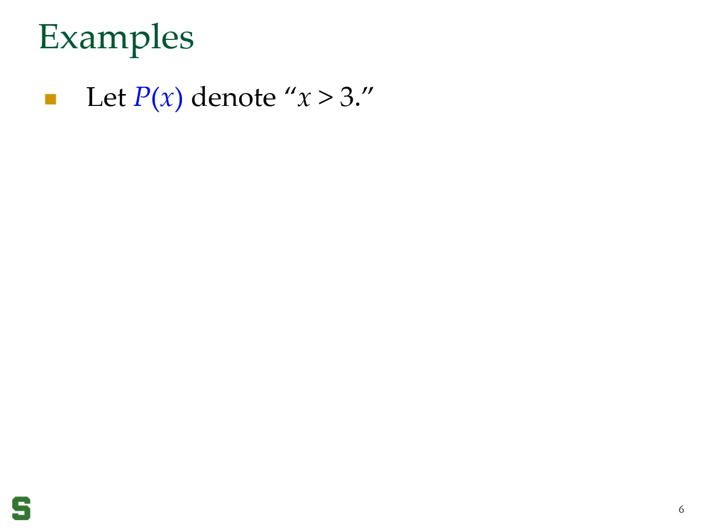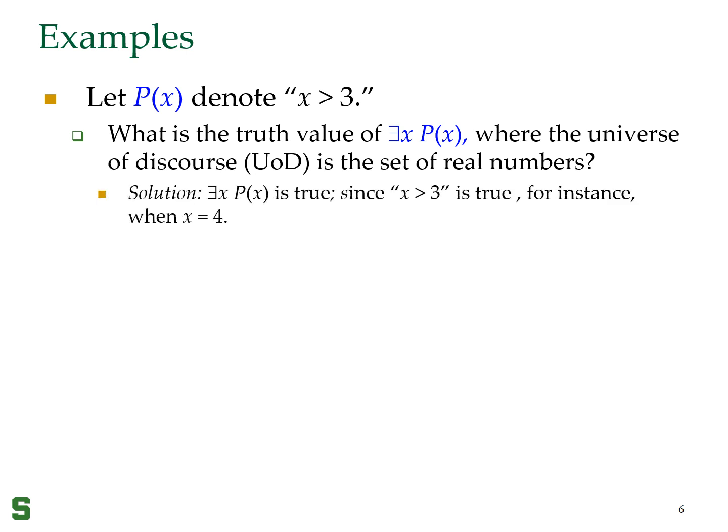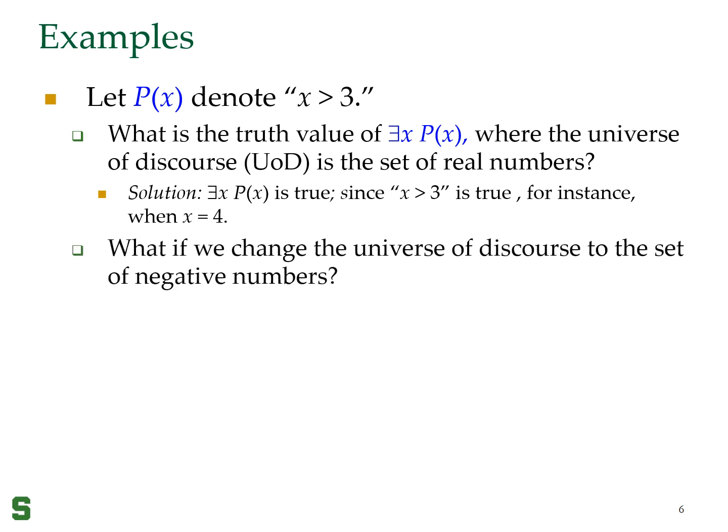Let's look at an example. Let's say p(x) is a proposition function that says x is greater than 3. What is the truth value if the universe of discourse is the set of real numbers? Here the proposition that there exists x p of x is true because I can definitely find a real number that is greater than 3. One possible value for this is x is equal to 4.